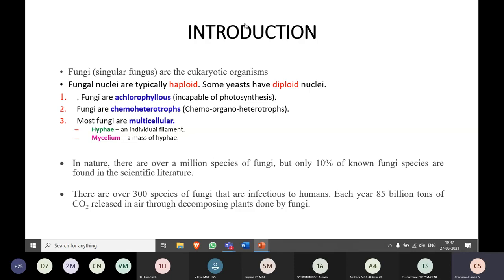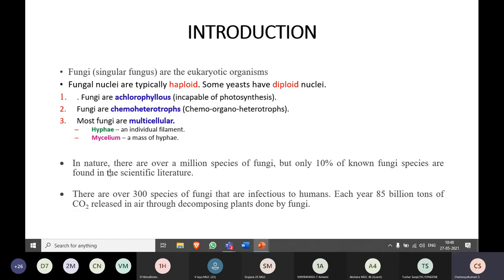And the next point, most of the fungi are multicellular. The exception, again, is yeast. Yeast is considered unicellular. They are made up of only a single cell. But most of the fungi are multicellular, made up of more than one cell. If you look at the body of the fungi, it is made up of hyphae and mycelium. Hyphae is nothing but an individual filament, whereas mycelium is the mass of the hyphae. We will get into the details of this in the next slide. Just remember that fungi are made up of hyphae as well as mycelium.